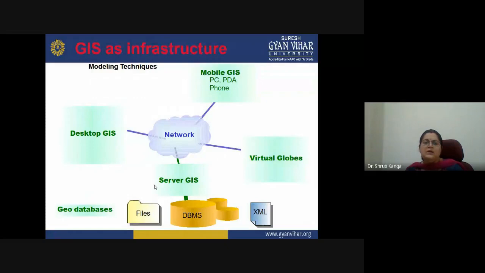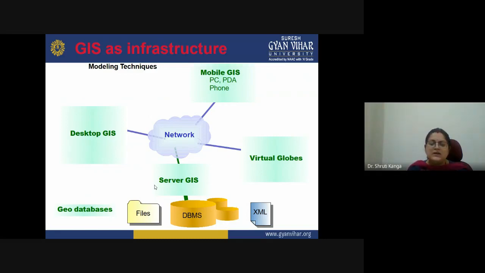Okay, then different kinds of GIS infrastructure is needed for these kind of exercises, where we are talking about the different modeling techniques to be applied. Okay, so we have to have desktop GIS, geodatabase of different files, we have to have DBMS, we have to have a server through which we can go for different modeling techniques.